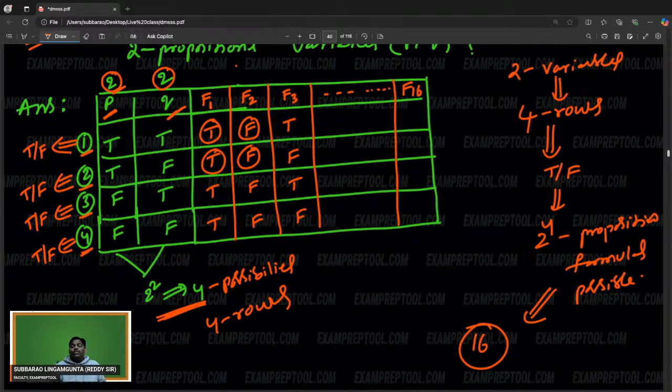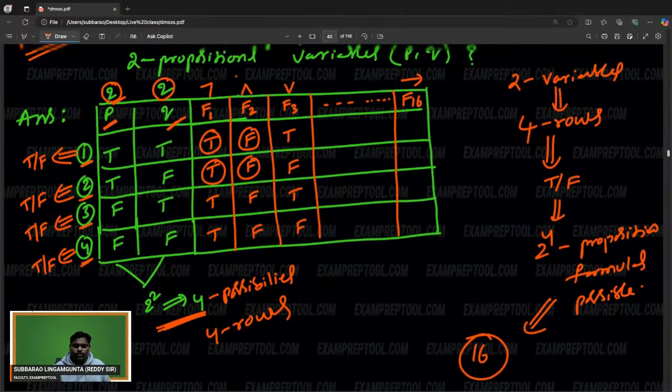With the two propositional variables, how many propositional formulas are possible? First of all, find out how many rows are possible. Four rows possible. Next, every row has two choices. It depends upon which formula: it may be negation, it may be the AND operator, it may be the OR operator, it may be implication. Like that, how many columns are possible? You have four rows. Every row has two choices, true or false. So 2 power 4, 16 propositional formulas possible.